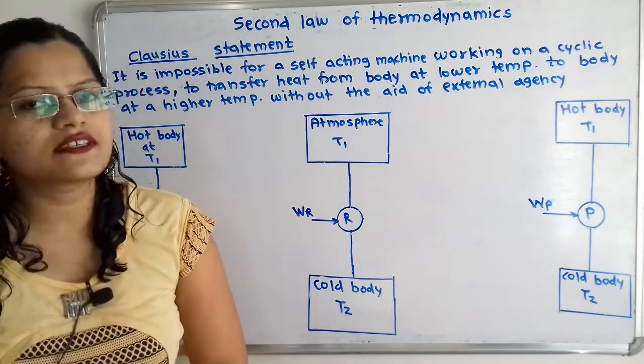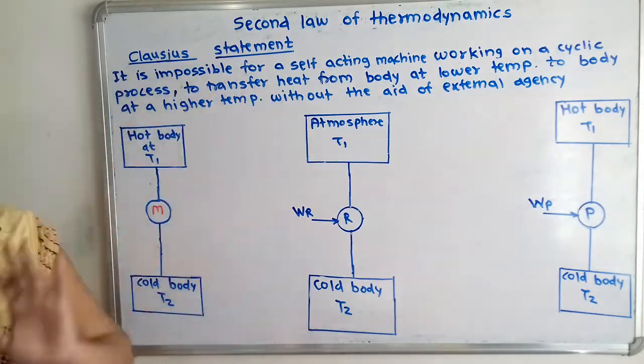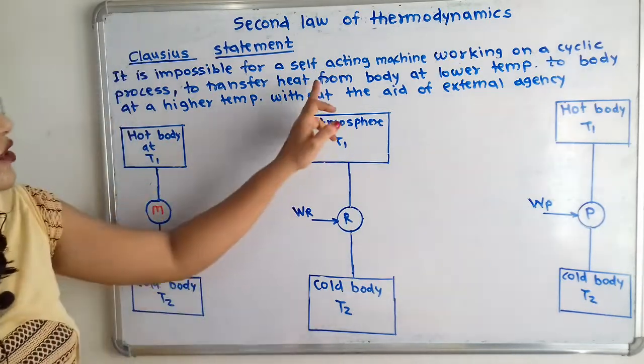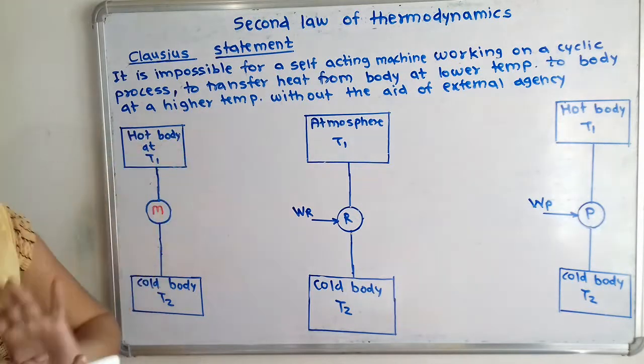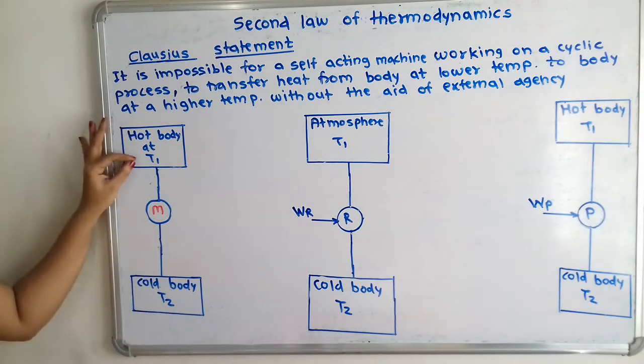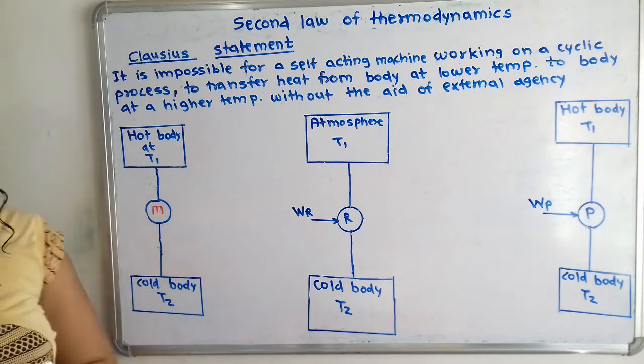Now we will construct the diagram according to this statement. There is the self-acting machine, working in between two reservoirs, the lower temperature reservoir and the higher temperature reservoir. So we will construct here the hot body at temperature T1, cold body at temperature T2, and here is the machine.